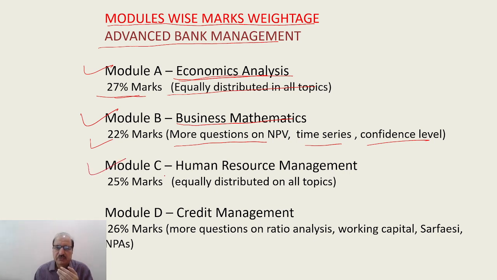Then Module C. Module C is human resource management. Here 25% marks come from this Module C, equally distributed on all topics. Nothing special in Module C, but you can say performance is important there, and training is important. So Module C, 25%. Then comes Module D, credit management. So 26% marks come from that Module D.